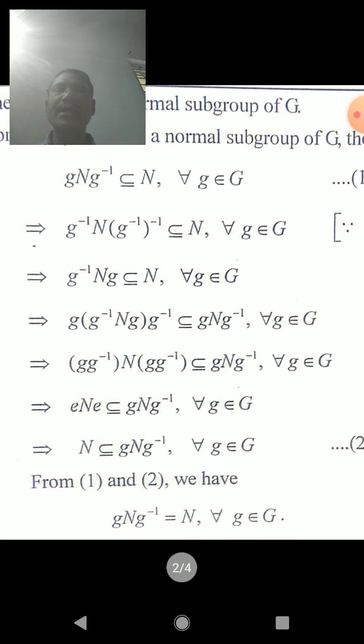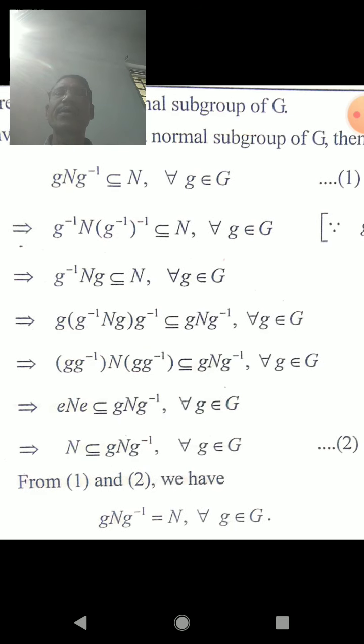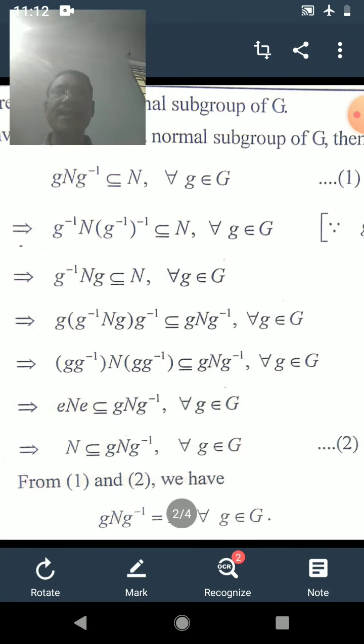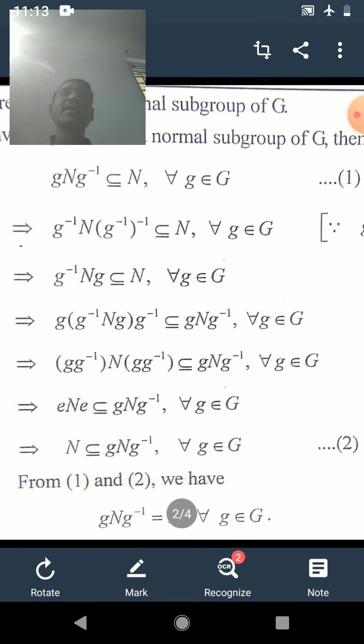E N E is a subset of g N g inverse, and as E is the identity element, E N E can be written as N, and therefore we get N is a subset of g N g inverse. We shall call this equation 2. Already we have equation 1 as g N g inverse is a subset of N. Equation 2 is N is a subset of g N g inverse. That means these two sets are subsets of each other. From 1 and 2 we get these two sets must be equal, and this completes the proof of the lemma.